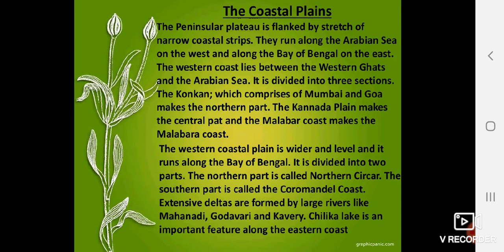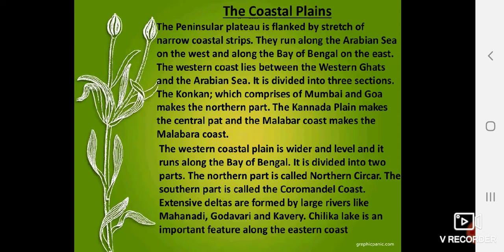The western coastal plain is divided into Konkan, which comprises Mumbai and Goa, and Kannad plain, and Malabar coast. Like that there is division of the western coastal area. Then we have the western coastal area, which is wider and a little level.